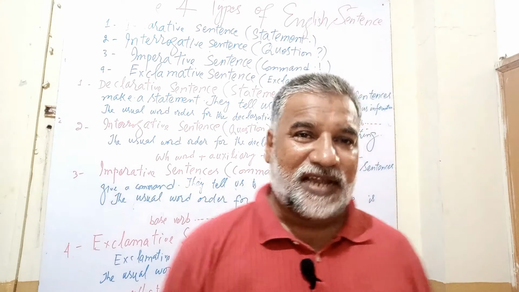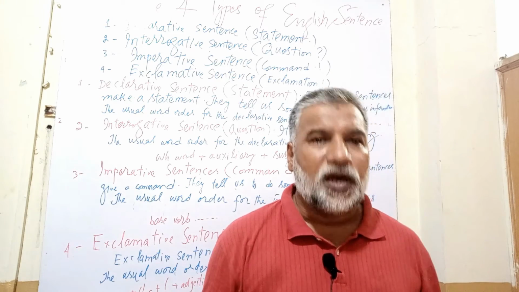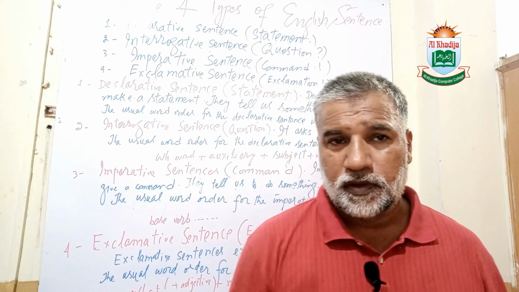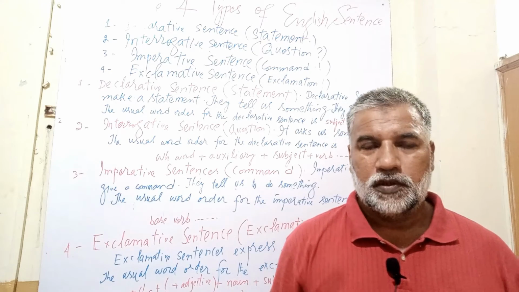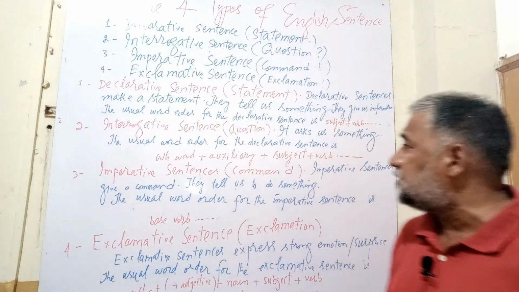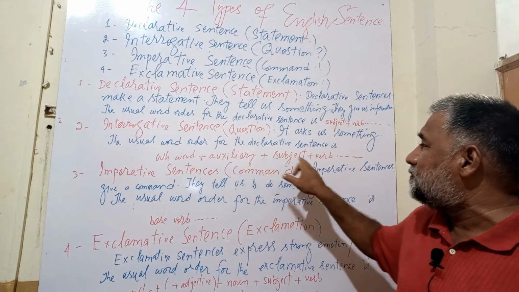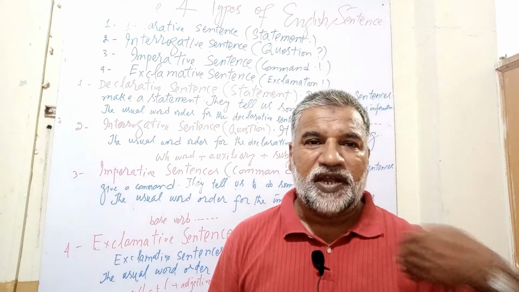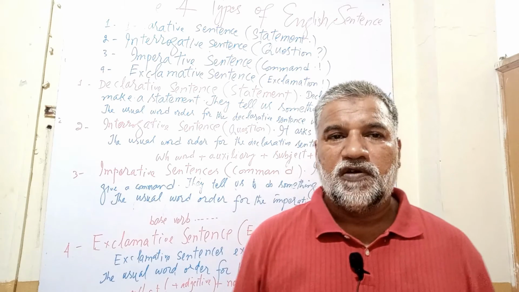But on the other hand, the second type of questions are information questions. These questions start with a WH word or the word how. If I say, what is your name? So the sentence is demanding some information. The usual word order I have already shared with you is WH word plus auxiliary plus subject plus verb. If I say, what are you writing in your diary? So this word order is followed.